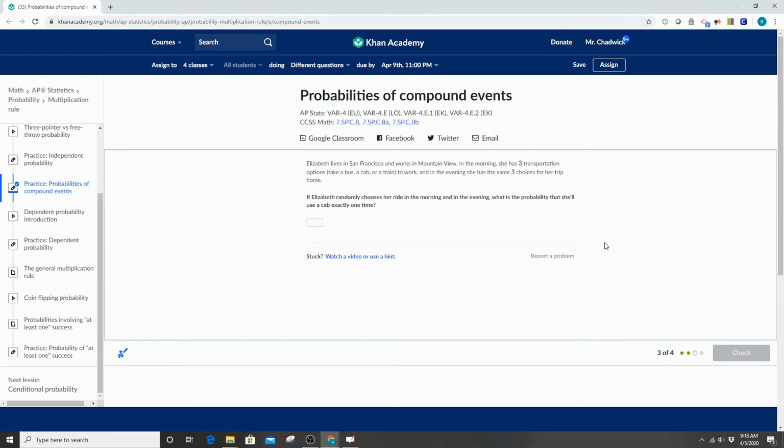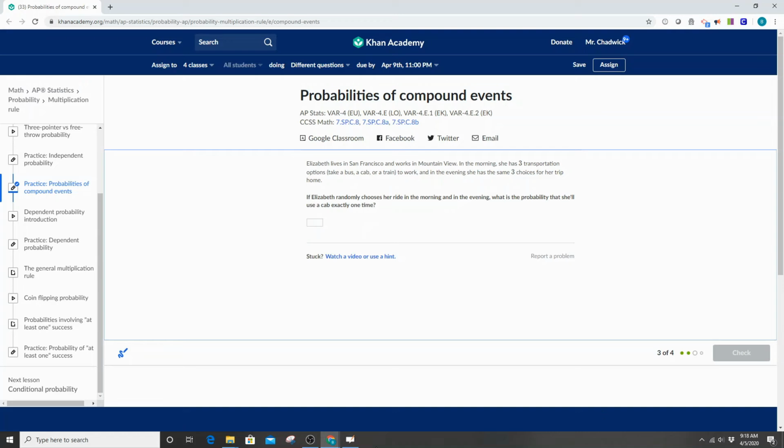All right, we're back on our third one, and it says Elizabeth lives in San Francisco and works in Mountain View. In the morning, she has 3 transportation options. She can take the bus, the cab, or a train to work. And in the evening, she has the same 3 choices for her trip home. If Elizabeth randomly chooses her ride in the morning and in the evening, what is the probability that she will use a cab exactly 1 time?